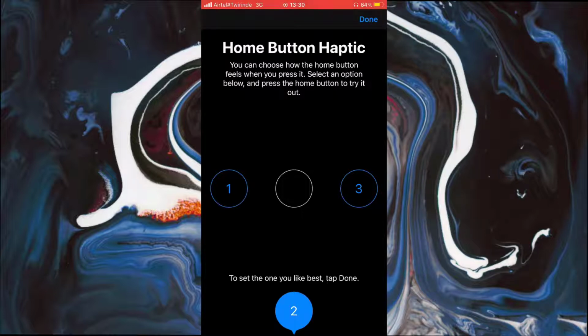So let's try clicking on number 1. And now if you click again, you will feel the change in vibration again. So simply select the best vibration you find suiting for you.